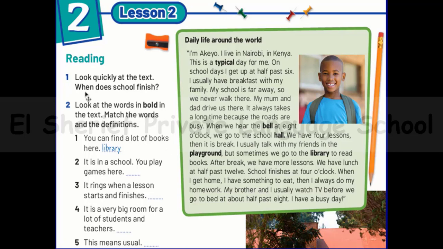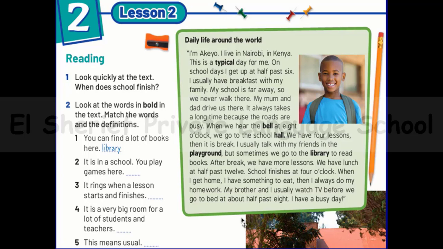And by the way, after reading this text, you will think about the bold words in the text, and you will try to guess which word means this definition. You will try to match the words here, the bold words, with the definitions. So let's start to read about the school day of Akio.